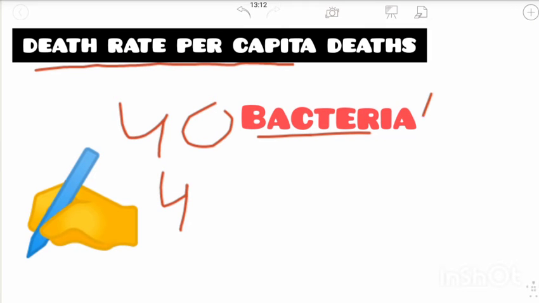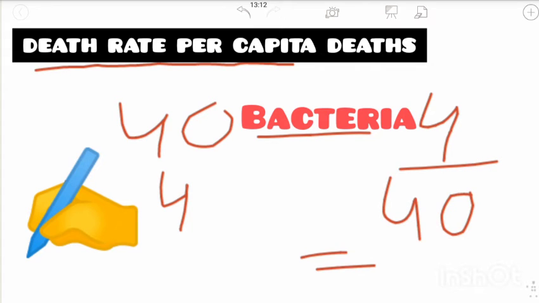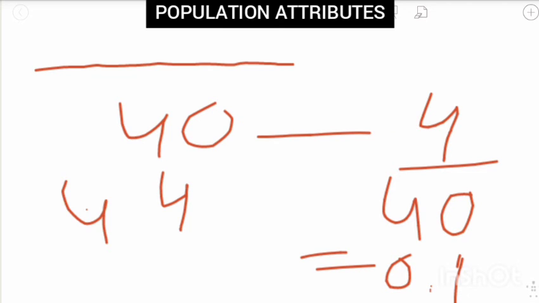So death rate is 4 by 40, which is equal to 0.1. Okay, 0.1 individual per bacteria per week. So 4 is the death rate.